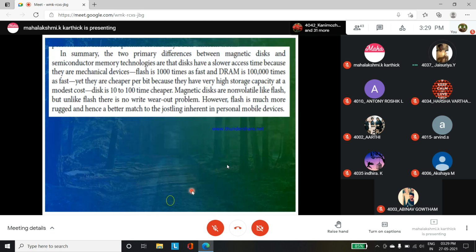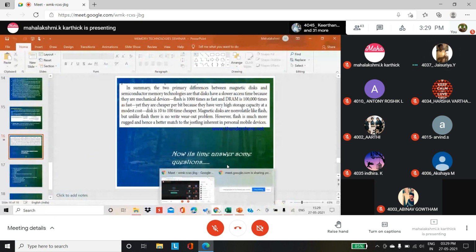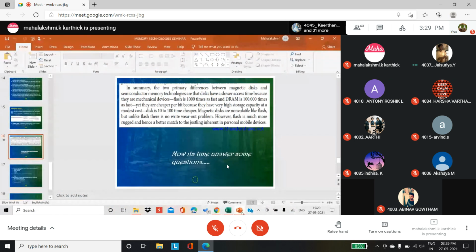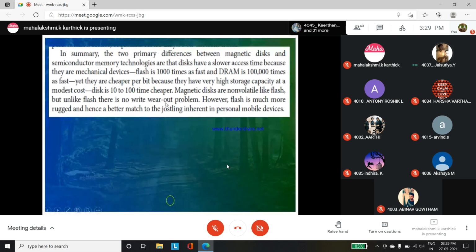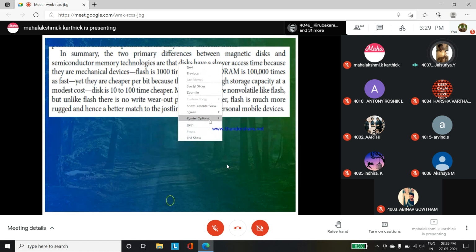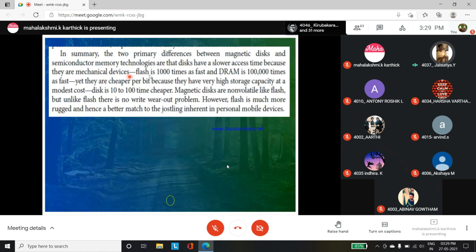So the overall summary is that the two primary differences between the magnetic disk and the semiconductor memory technologies are that the disk has a slower access time. Comparing to SRAM and DRAM, the magnetic disk has a slower access time because it is a mechanical and an external device.